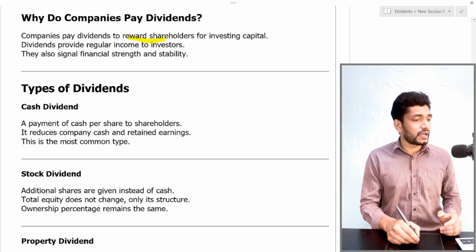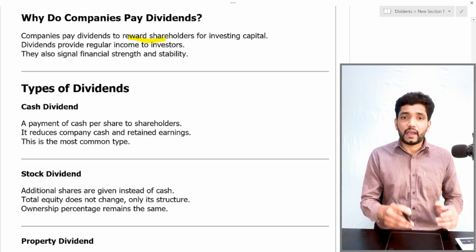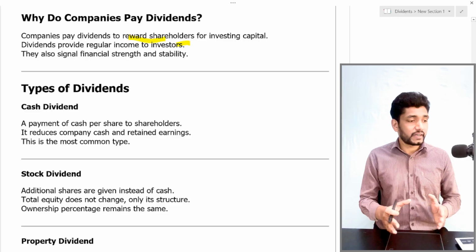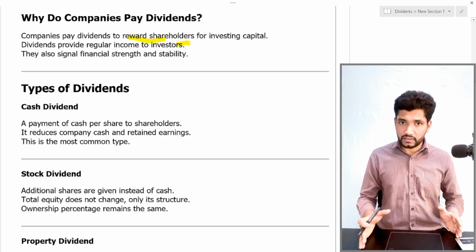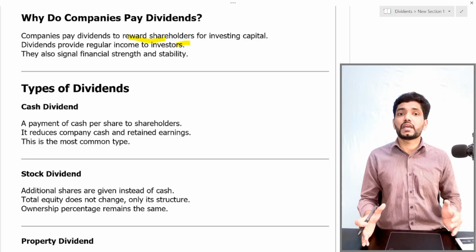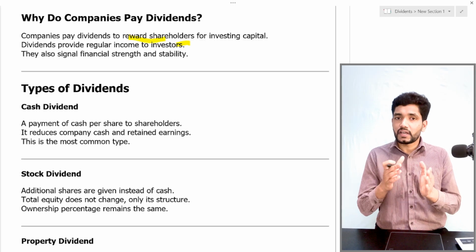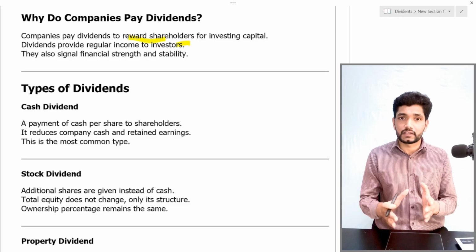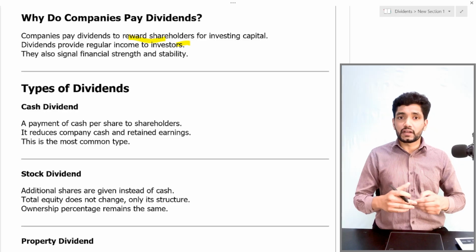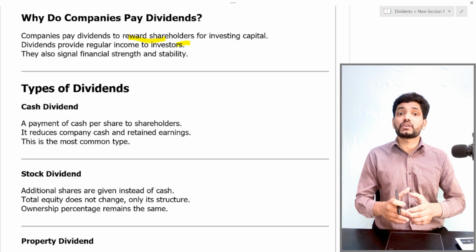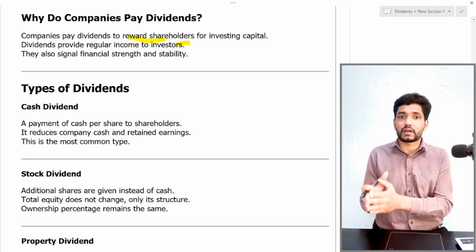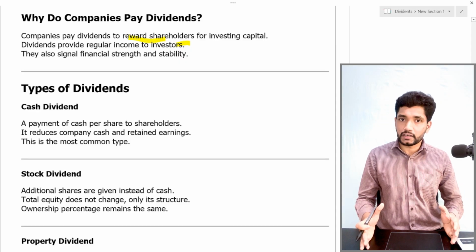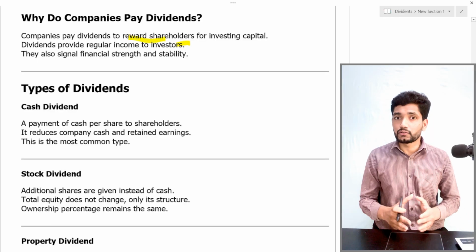Dividends provide regular income to investors. Again, the dividend is also considered a sign of financial strength and stability. If a company is regularly paying dividends to its shareholders, that is considered its financial strength and stability. So if you pay dividends regularly, investors will definitely prefer to invest in your company. That's also one of the reasons companies pay dividends to their shareholders.